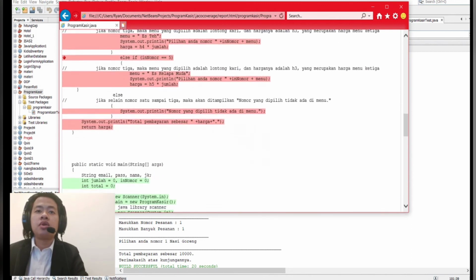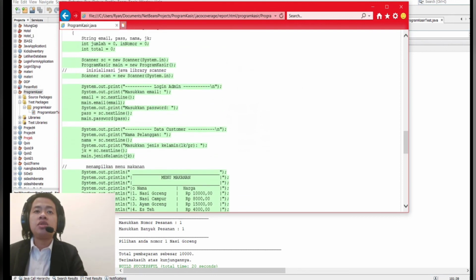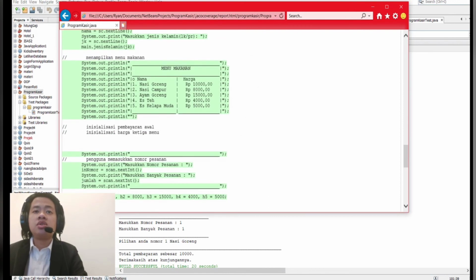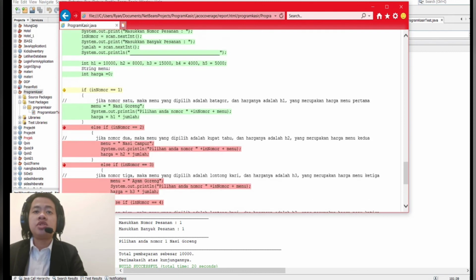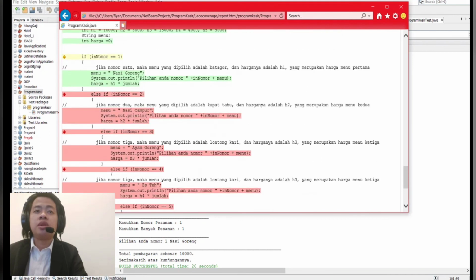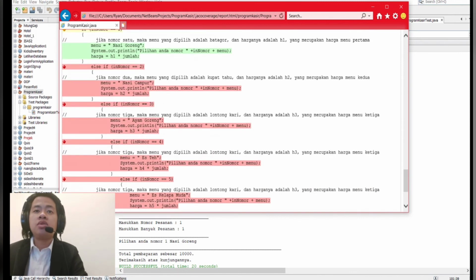In the main, we can see all the code is green, so this code was successfully executed. For example, when we run and choose number 1, then numbers 2, 3, 4, 5 are not executed.